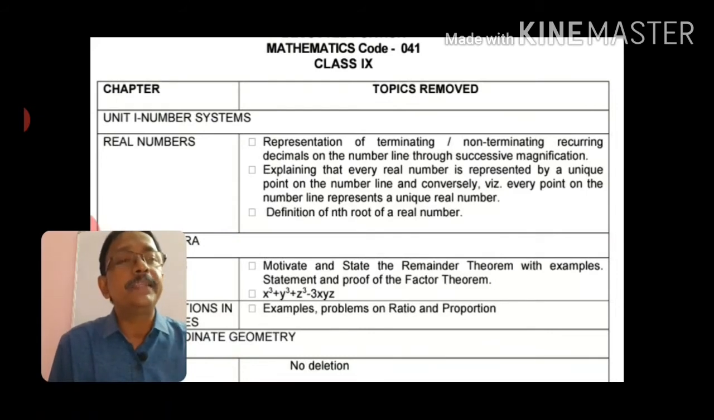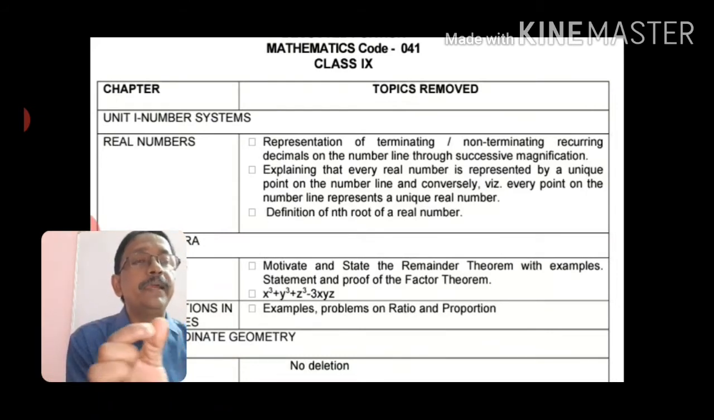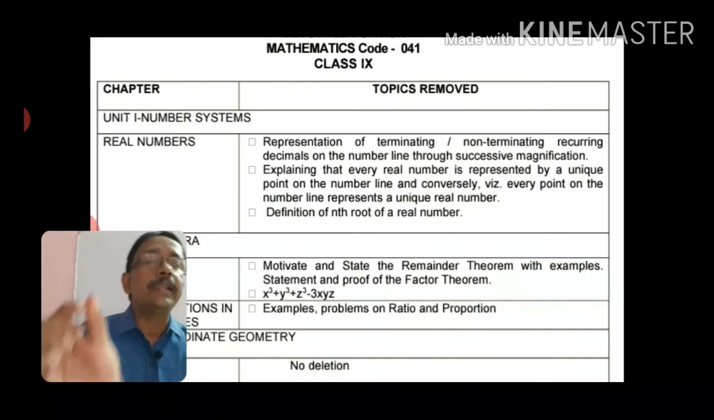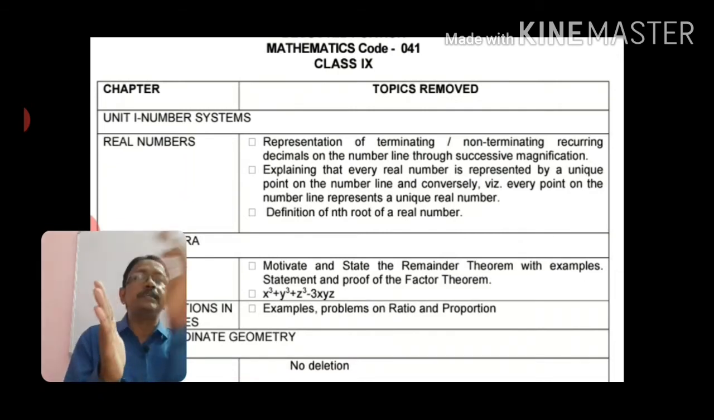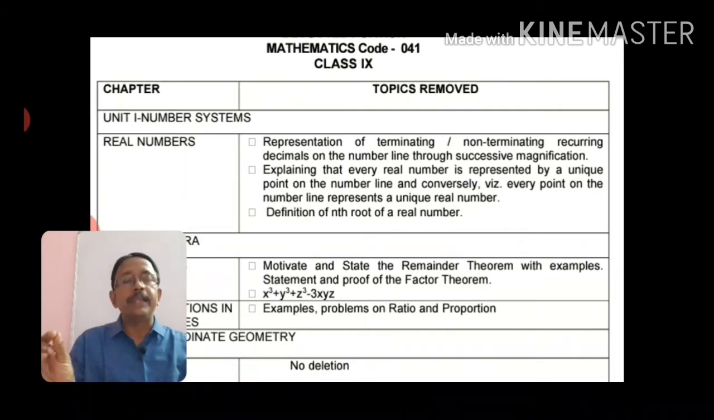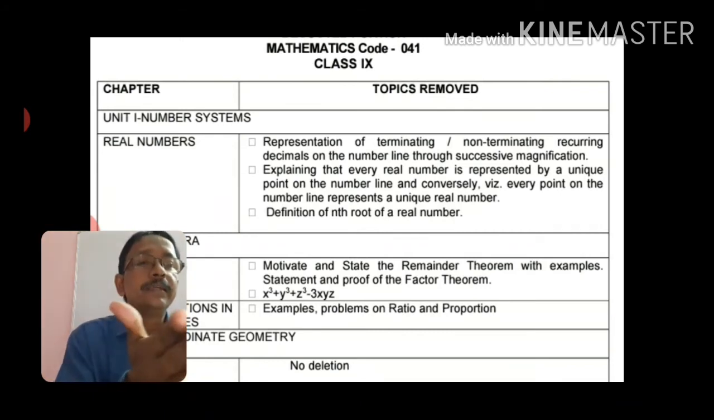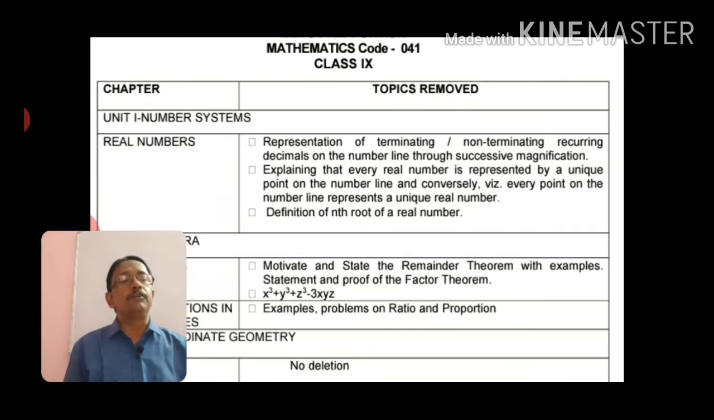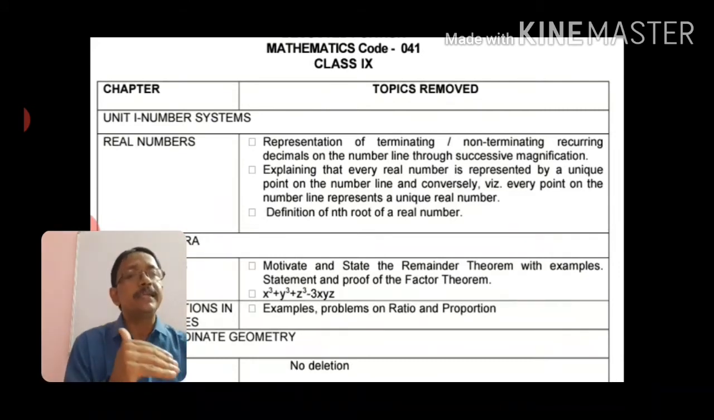And the second part, explaining that every real number is represented by a unique point on the number line, and conversely that an irrational number is also represented on the number line, that is also not required. And the definition of the nth root of a real number is also not in your syllabus; it is removed for this year, but I am not telling about next year.